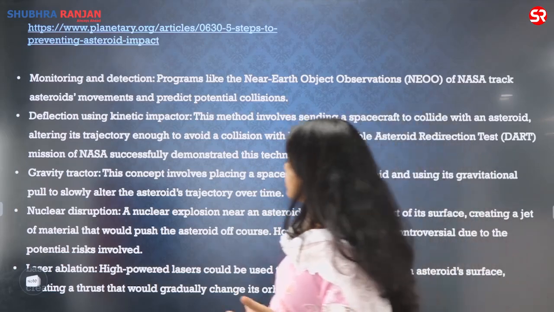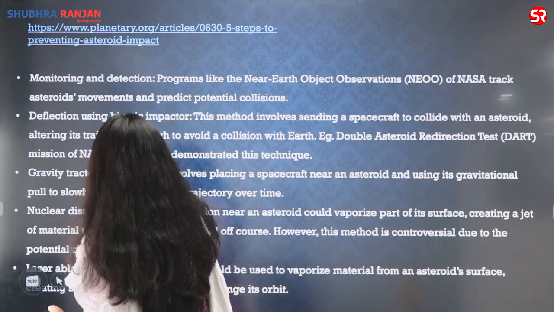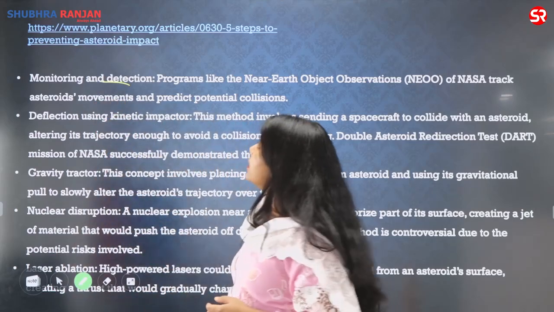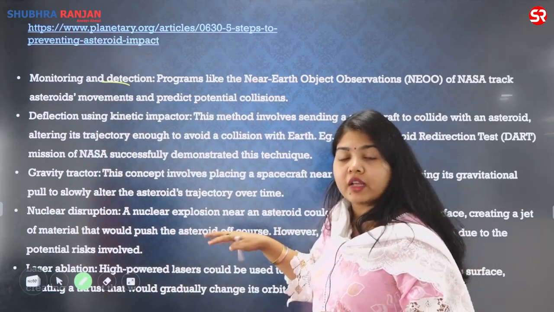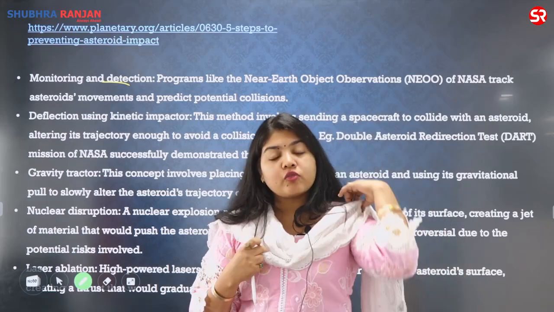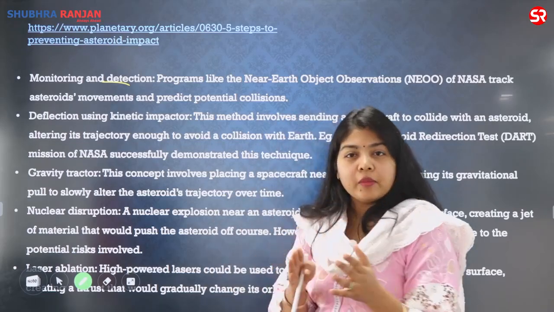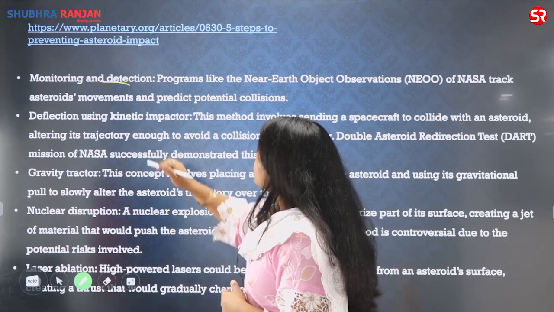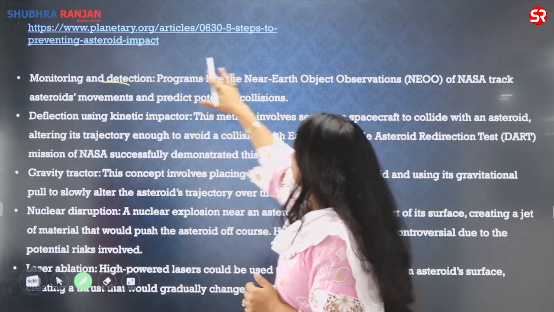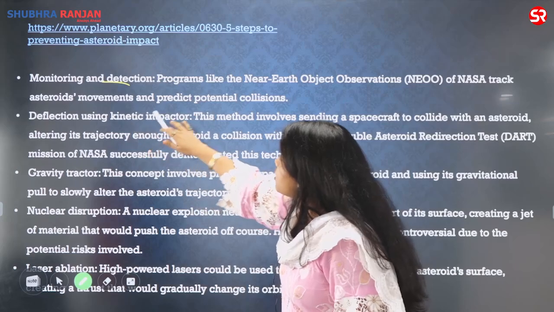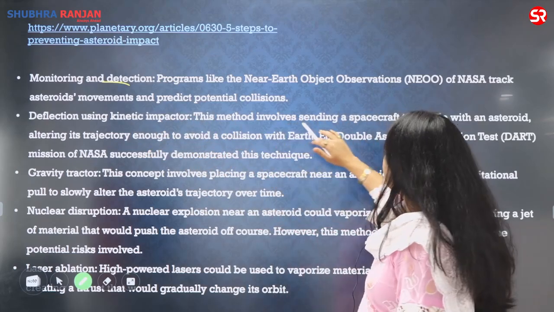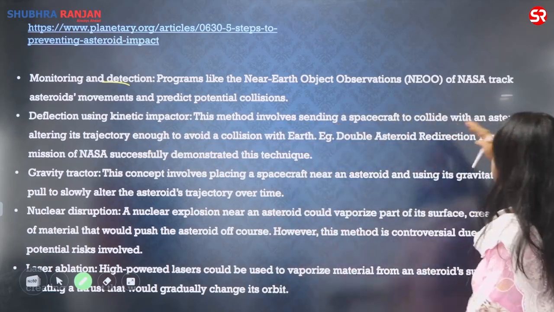So the monitoring and detection, of course, that you have to keep on monitoring the data. This article is from the planetary.org, from where I have taken this data. You can visit this also for more detailed study. I have limited time, so I cannot go much deeper. So I can monitor and detect the near Earth objects or asteroids. I can deflect them using kinetic impactor. What is kinetic impactor? It is sending the spacecraft to collide.